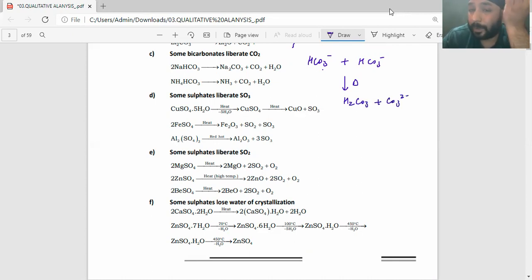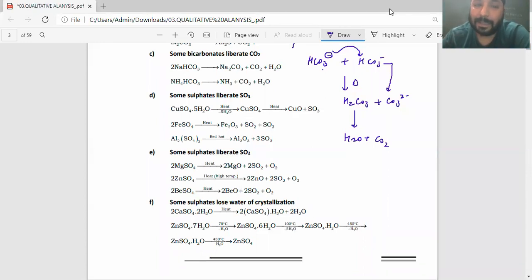There's an exchange of proton. One bicarbonate extracts H+ from the other. After giving H+, I'll get carbonate; after accepting H+, I'll get H2CO3, which will decompose to give H2O and CO2. That means every bicarbonate should give carbon dioxide, no doubt about it.